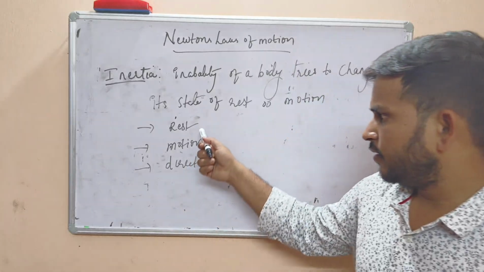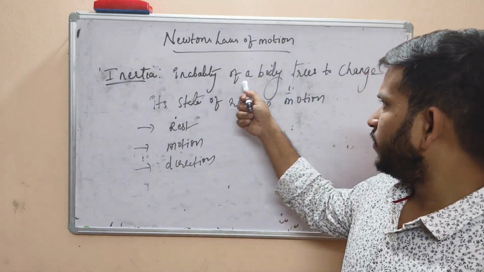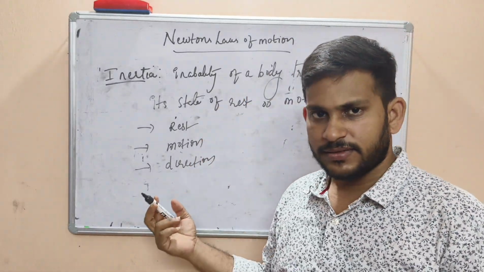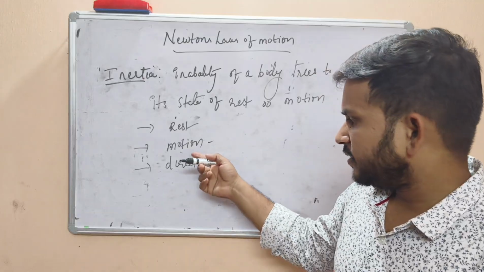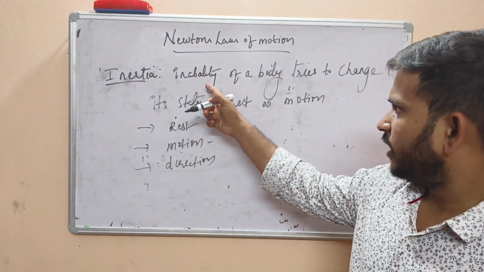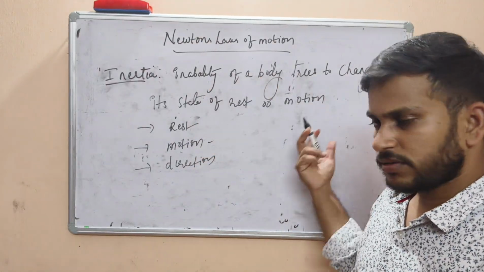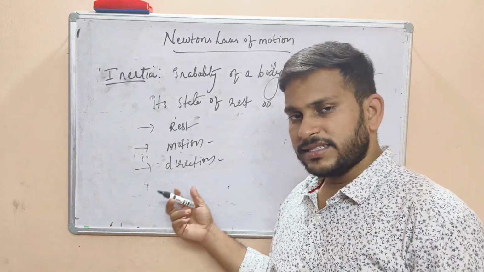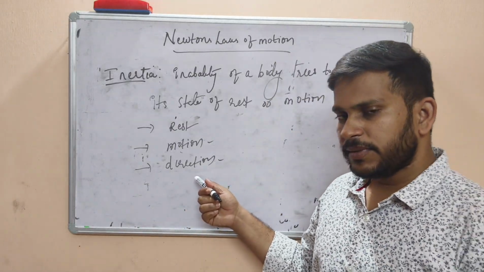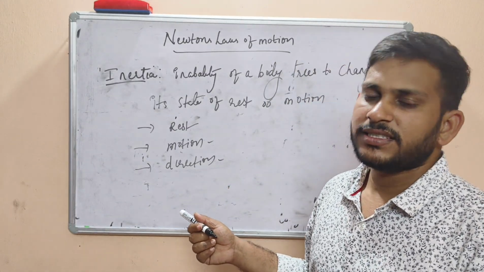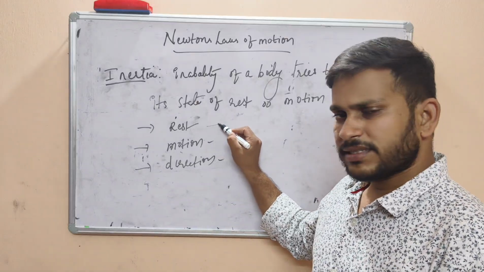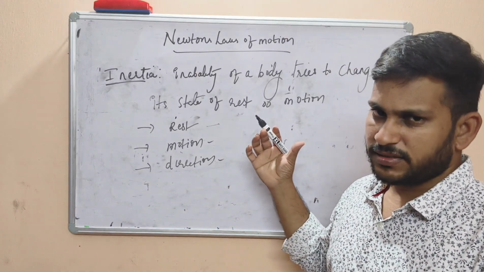Inertia of rest is the inability of your body to change its rest. Inertia of motion is the inability of your body to change its motion. Inertia of direction is the inability of your body to change its direction. When we discuss the examples, this concept will become clear.